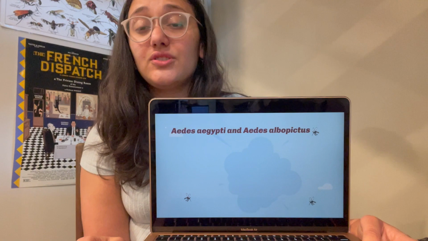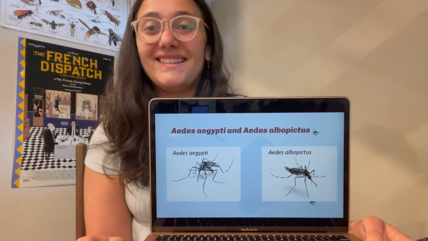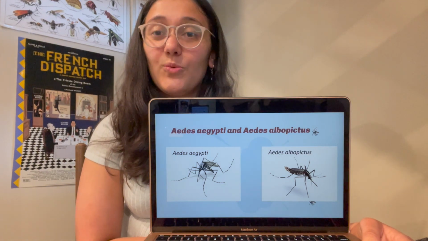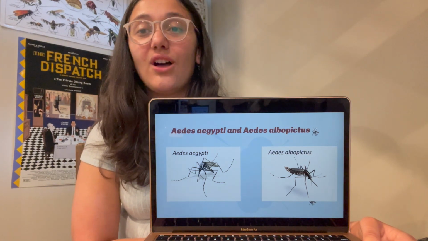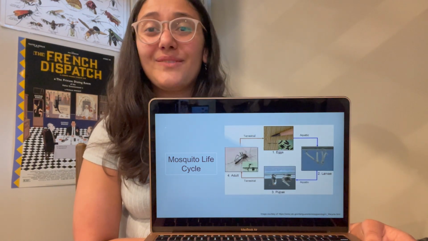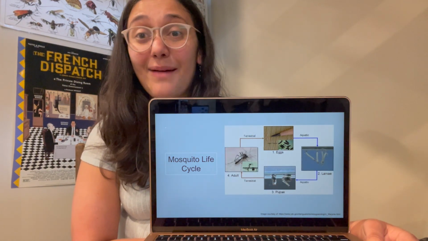So to introduce really quickly the Aedes aegypti and Aedes albopictus, we already know the yellow fever mosquito and the Asian tiger mosquito, which are predominant vectors of arboviruses all over the world. Mosquitoes' life cycles are mostly aquatic, and with Aedes species, they're container inhabiting species.